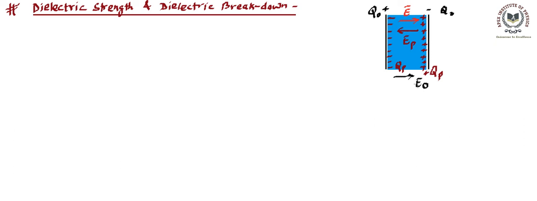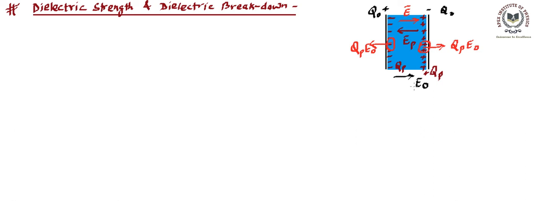Now how this polarization is taking place: these positive charges, this Q_P charge, are being pulled in this direction by force Q_P into E naught, and these negatively charged polarized charges are being pulled in this direction by Q_P E naught. That means if we increase the value of E naught, then more charge gets polarized, and they will be more pulled in the outward direction. These charges have appeared on the surface.